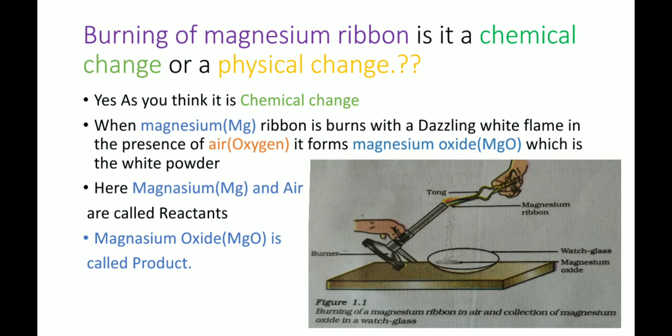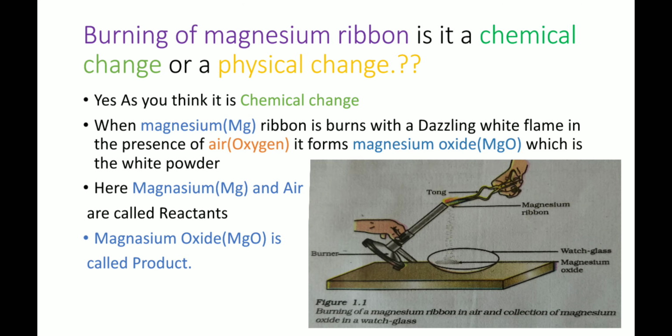Here the magnesium, Mg, and the oxygen in air are called reactants. Then magnesium oxide, MgO, is the product. The end point is the product, the starting point is the reactant.